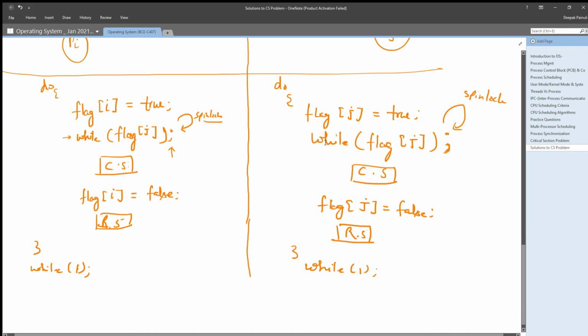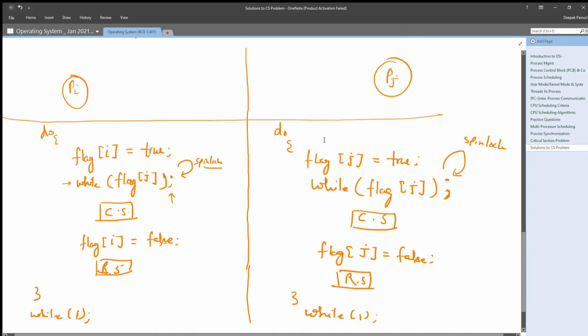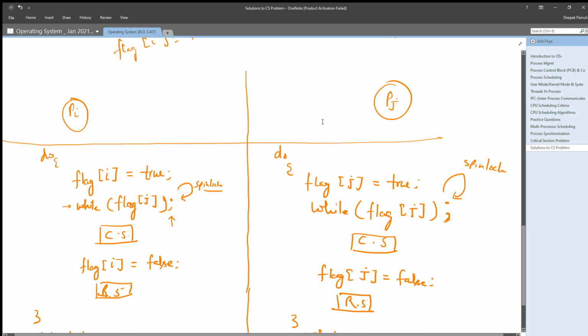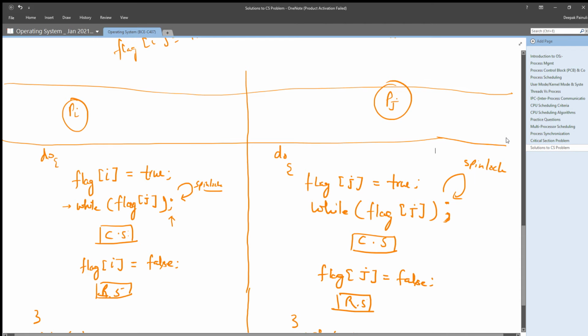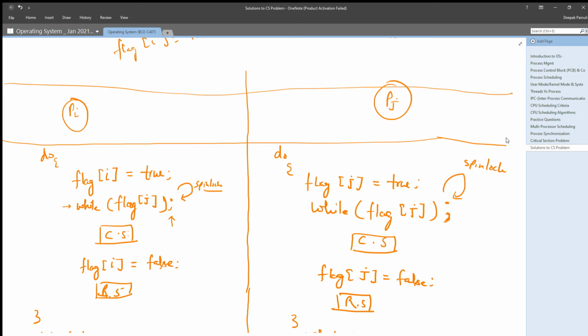So this is the second algorithm which Peterson gave as a solution of the critical section problem, where every process which wants to enter its critical section will use a boolean variable flag, and it will first set its own flag as true, so that it signifies to other processes that I am ready to enter my critical section, right?